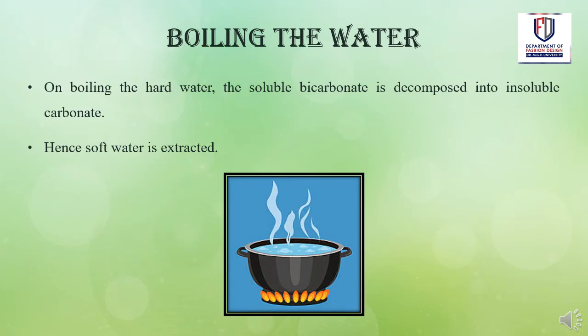Boiling the water. The first method for softening the hard water into soft water is the boiling method. On boiling the hard water, the soluble bicarbonate is decomposed into insoluble carbonate. Hence, soft water is extracted.